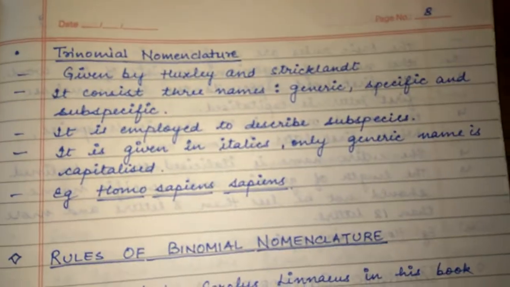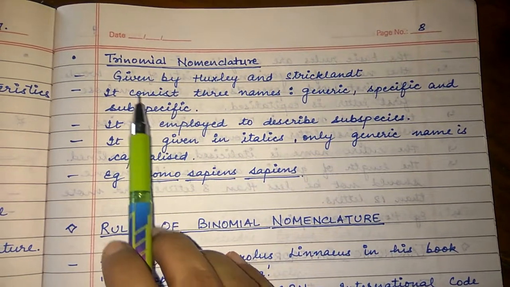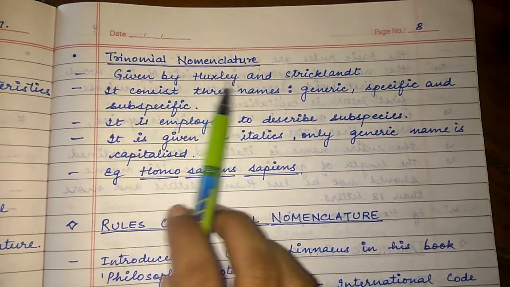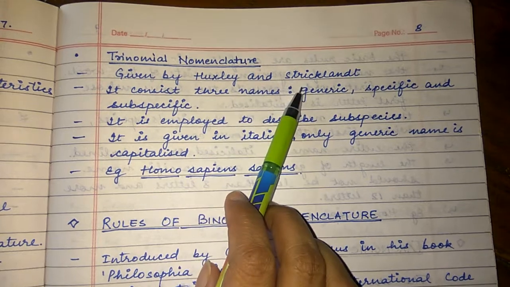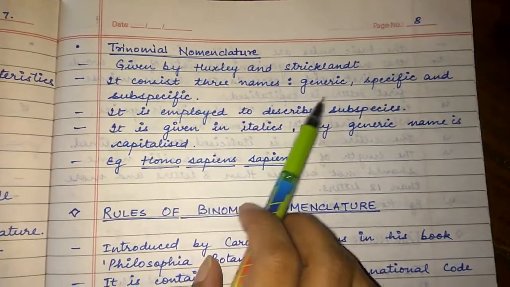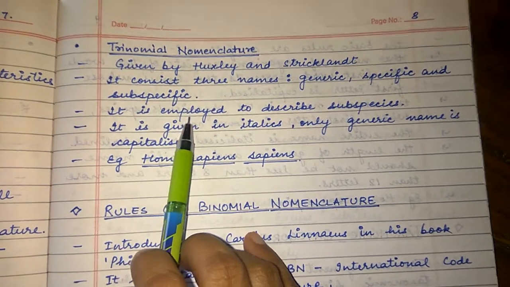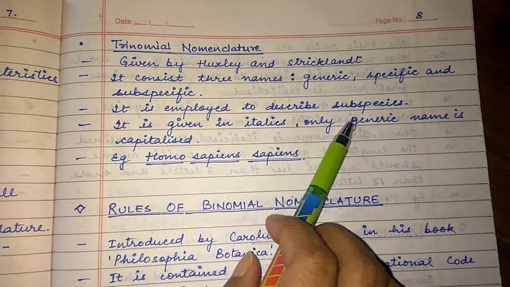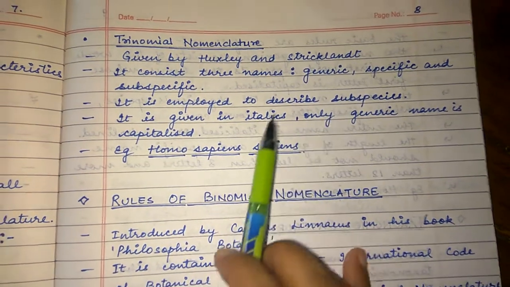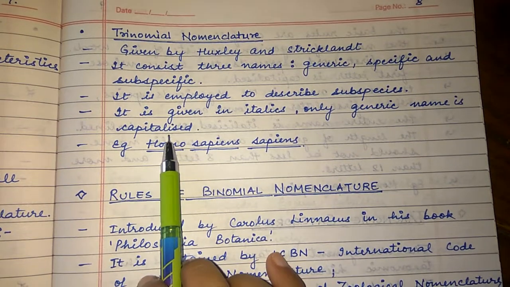Next is trinomial nomenclature. This trinomial nomenclature was given by Huxley and Strickland. It consists of three names, that is generic, specific and subspecific. It is also employed to describe subspecies. The name is given in italics and only the generic name is capitalized.